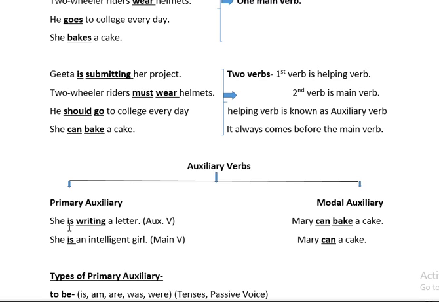So, is what? Helping verb here. It is an auxiliary verb here. But if I say, she is an intelligent girl, now in this sentence, what you come to know is that is is the main verb. Here, it is not working as a helping verb. So, you have to keep in mind, primary auxiliary can work as an auxiliary verb as well as the main verb, that you have to keep in mind.